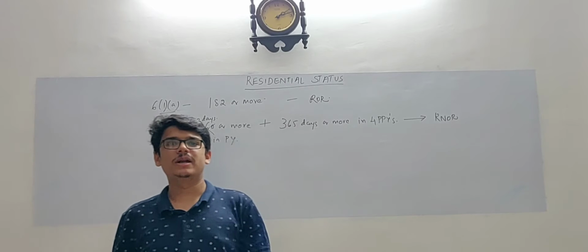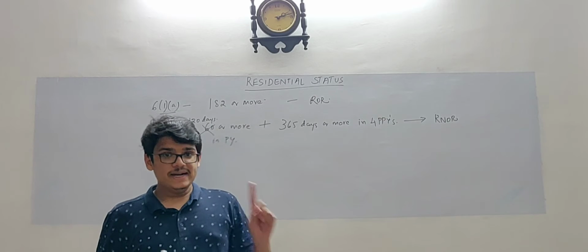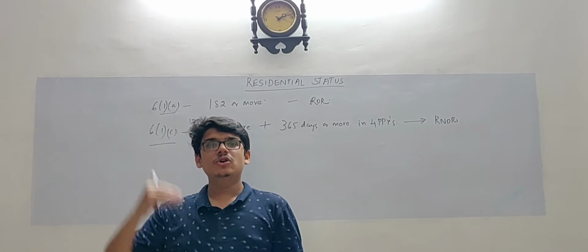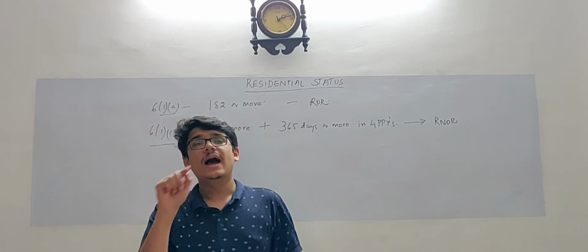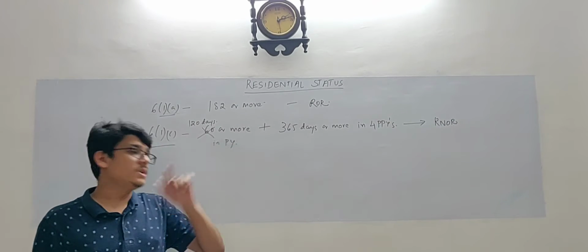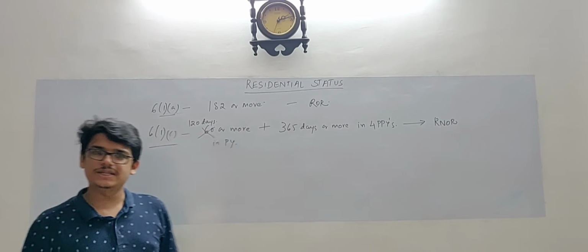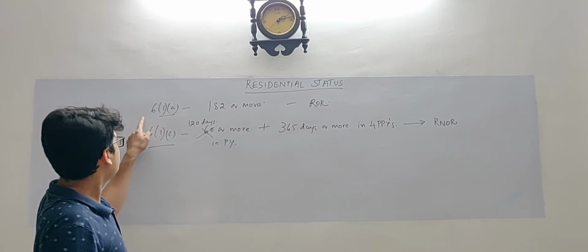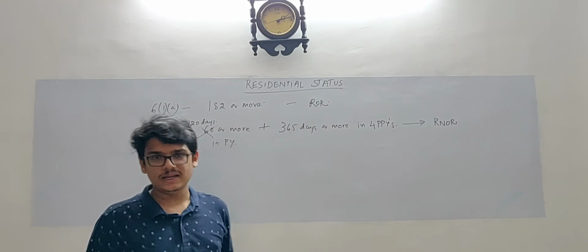So this is the first amendment that has been brought up in the section of residential status. Again, an Indian citizen or a person of Indian origin who resides outside India and comes on a visit to India, and whose incomes during the previous year are greater than 15 lakhs, then section 6(1A), which was previously not applicable, is now applicable with an amendment of 120 days instead of 60 days.